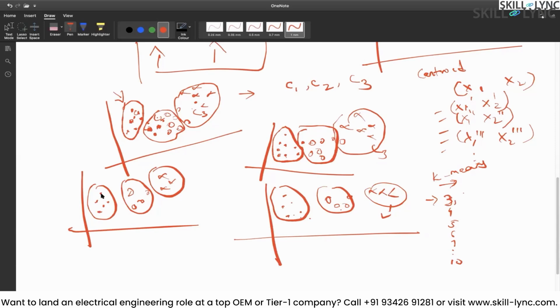Instead of taking one of the points as C1, if you have done a very good exploratory data analysis, you can identify those points visually, and then you can tell that this would be the centroid, using the mathematical centroid calculation formula. Use that, take it as C1, and assign all these points to that cluster. Of course you can reduce the number of iterations, but this is very simple to visualize when you have 3 features.